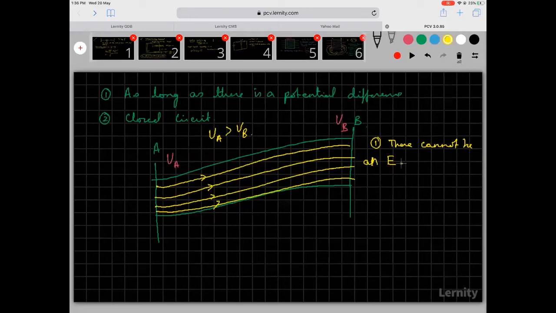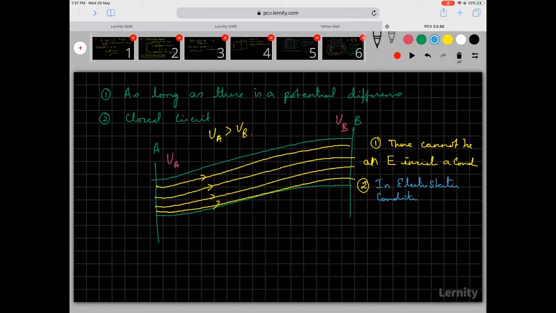Then how come you have an electric field here? So the answer to that is pretty simple. We cannot have an electric field inside the conductor in electrostatic conditions. In electrostatic conditions. Now we are talking about new conditions. So what is the condition that we are talking of now? We are talking of electrodynamic conditions. Okay, so we are talking of electrodynamics.